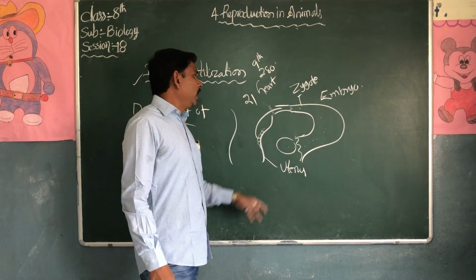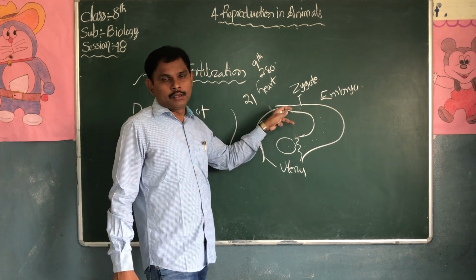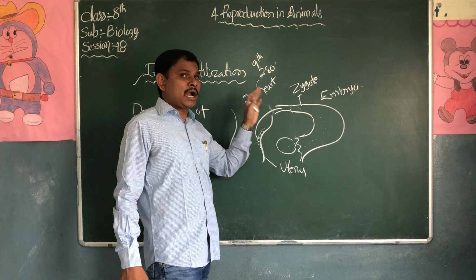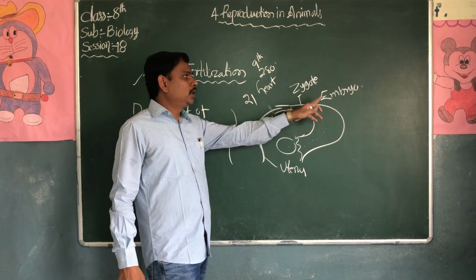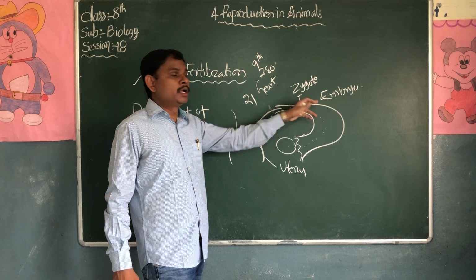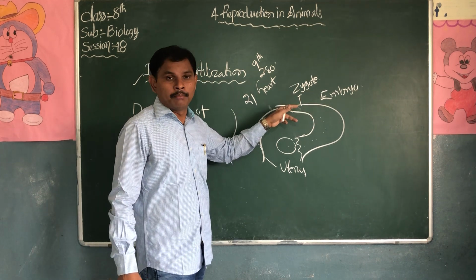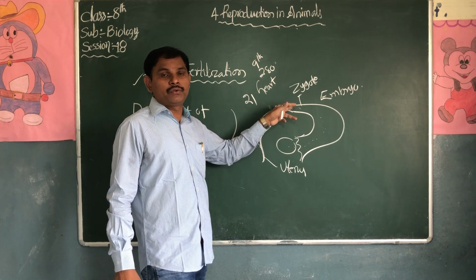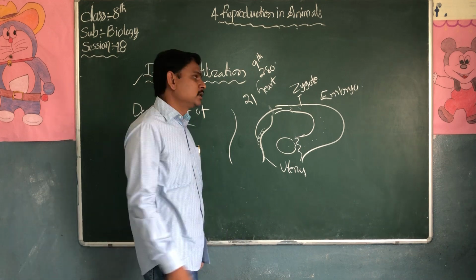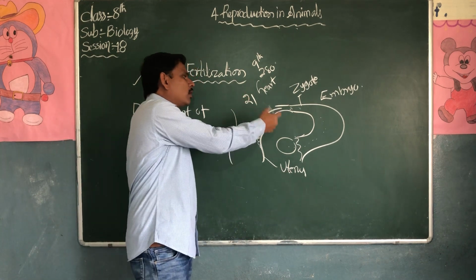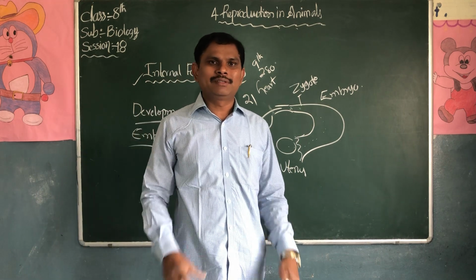If fertilization does not take place in the fallopian tube, listen carefully: the zygote is not formed, and the embryo is not formed. If sperms do not fuse with the ovum, then after few days or 14 days, this ovum will go away from the female body with the waste materials, with the blood.